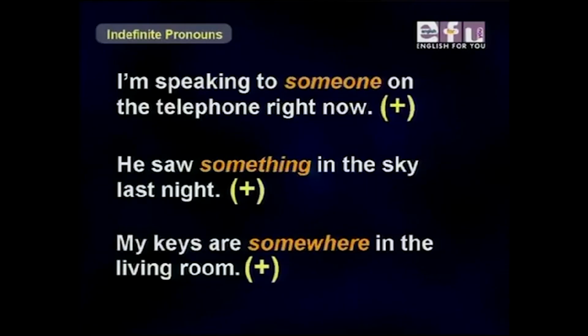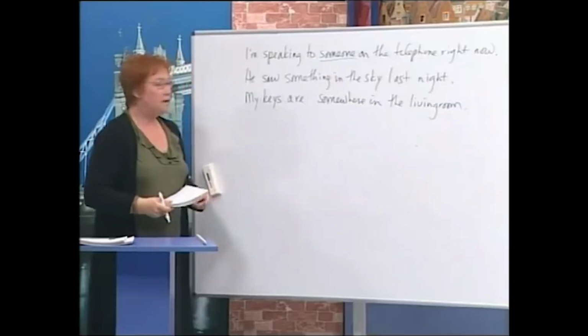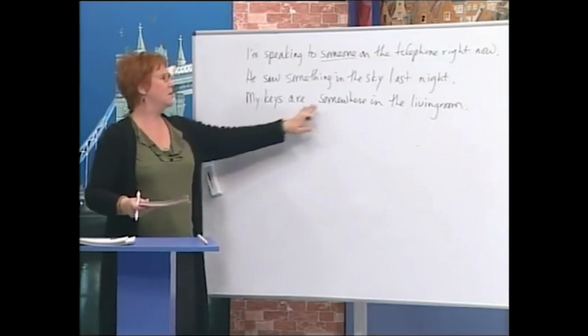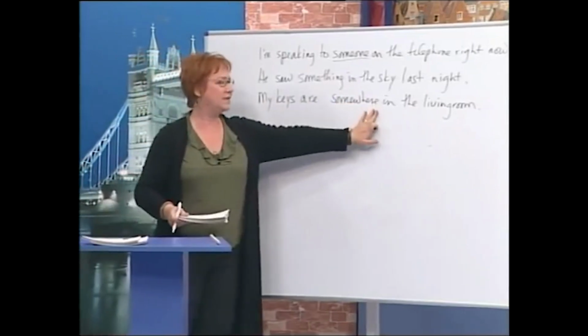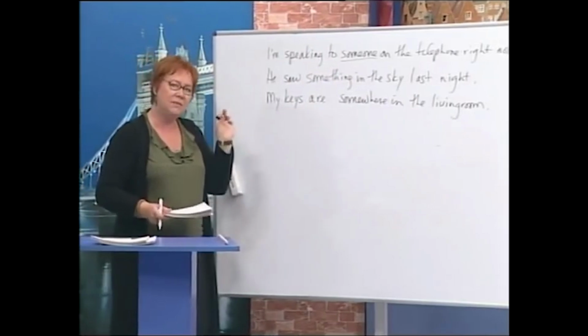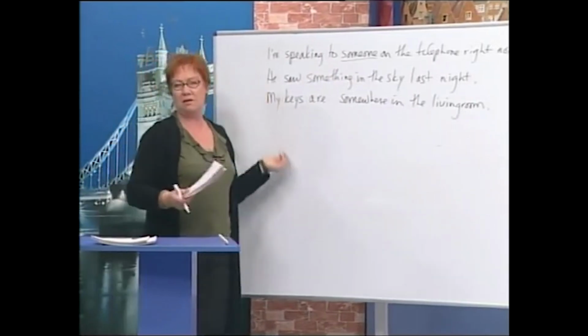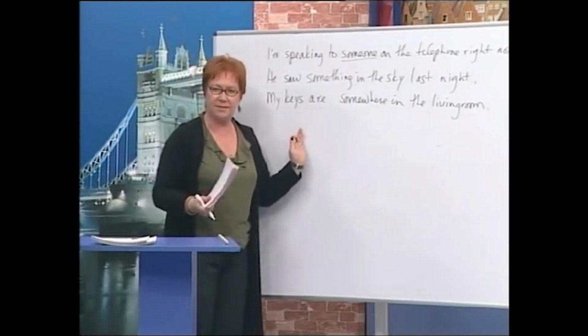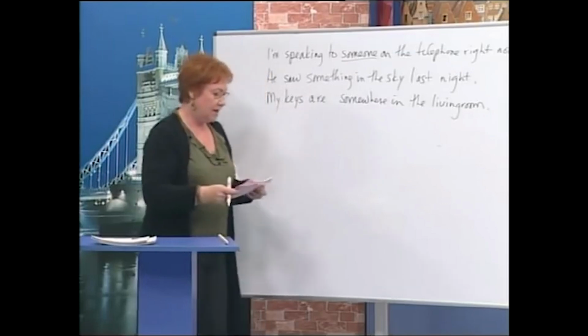Finally, my keys are somewhere in the living room. Where are your keys? Oh, my keys are somewhere in the living room. So this is a place. Now, all of these are positive. We have a little bit of information, but not complete. Maybe it's not necessary. Okay?